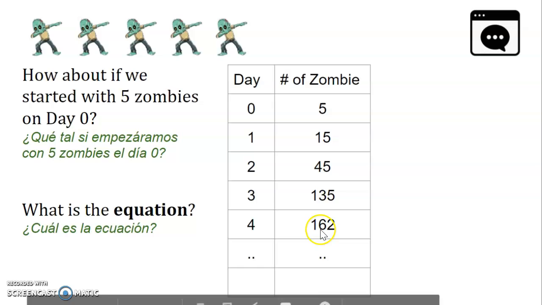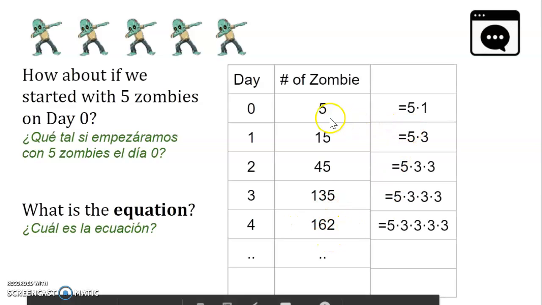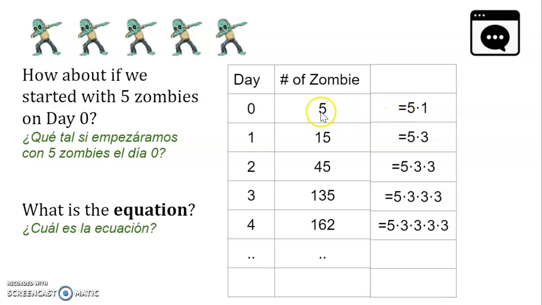And 135 by 3 is actually not 162. That's a typo. So that is going to be some other number. But let's look at the pattern here. Again, the first line is 5 times 1. And then whatever the number was, I multiply by 3. And then whatever the previous number was, I multiply by another 3 to get to the next number.